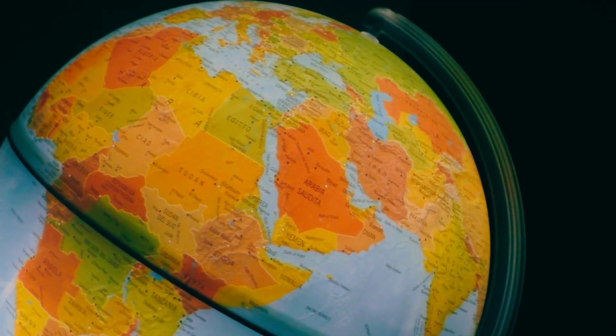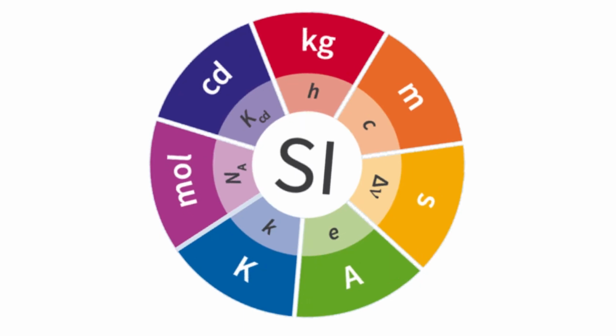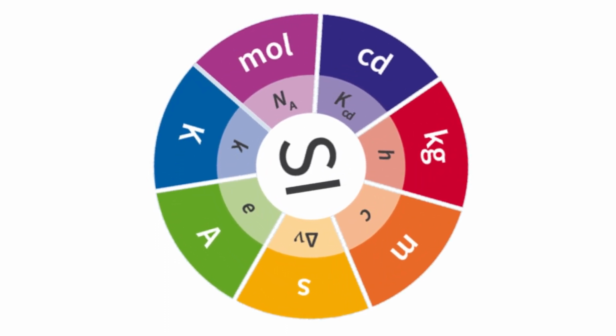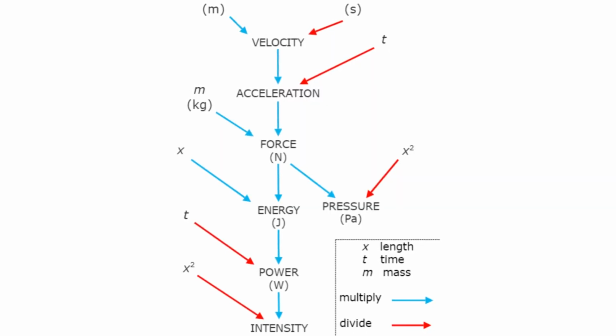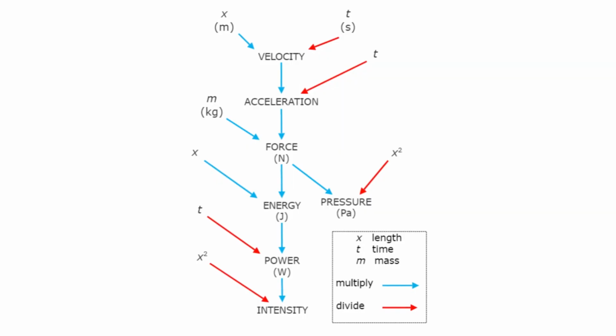It defines base units: the meter for length, the kilogram for mass, the second for time, the Kelvin for temperature, the ampere for electric current, the mole for amount of substance, and the candela for luminous intensity. All other units, like newtons, joules, and pascals, are derived from these base units.